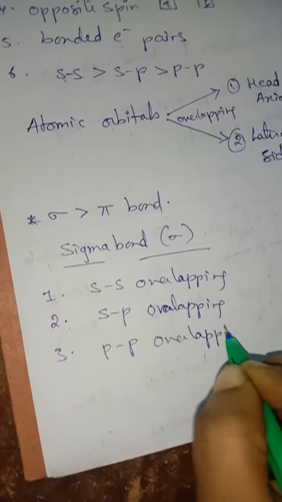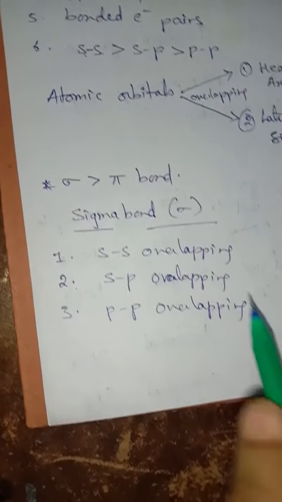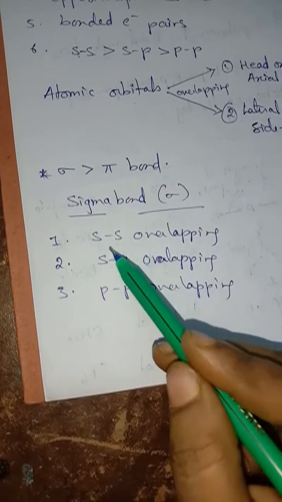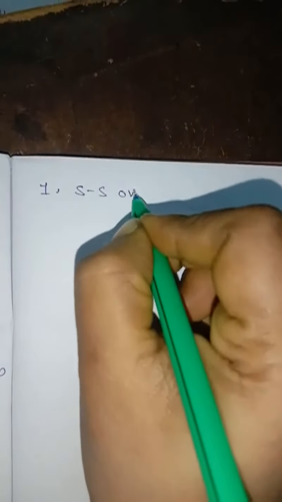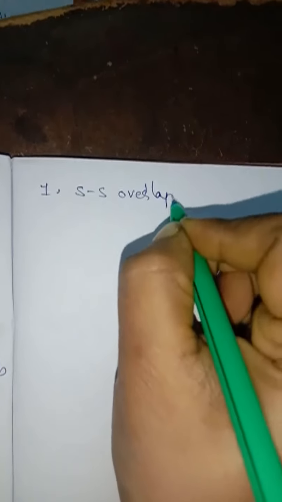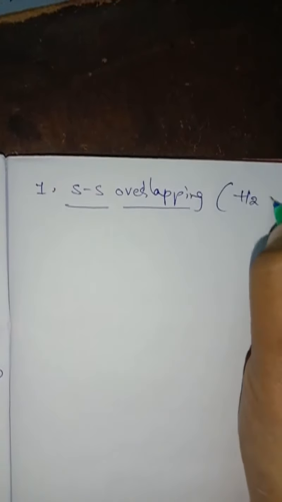So how the orbitals are undergoing overlapping, by taking one example, I am going to explain this ss, sp and pp overlapping. First one I am going to take is ss overlapping. Example, I am taking H2 molecule.